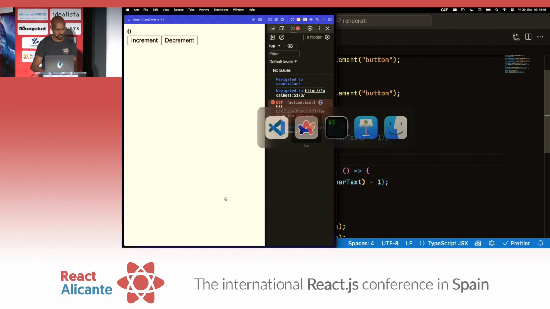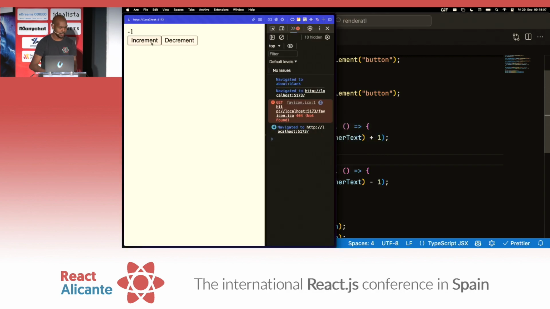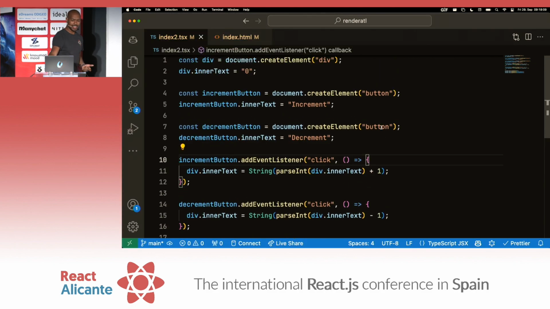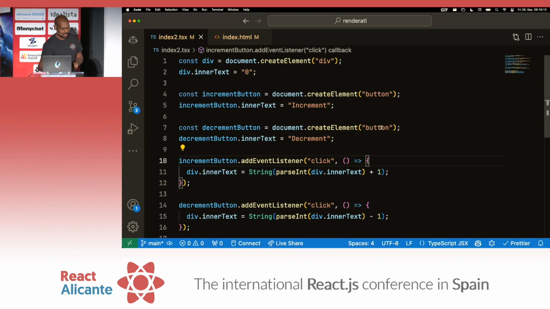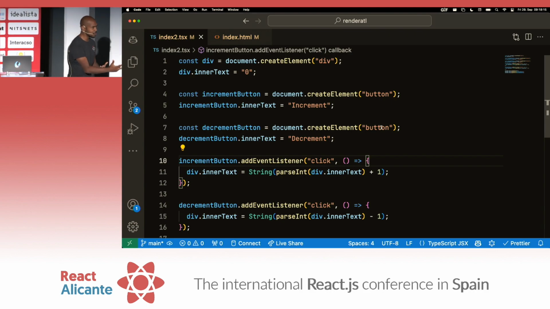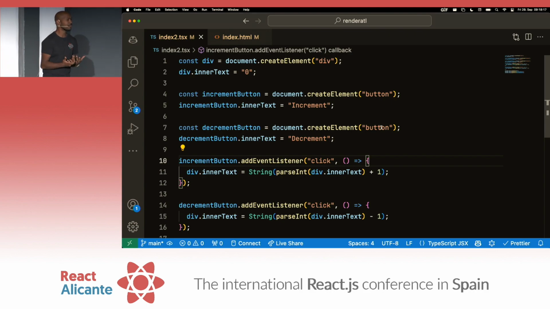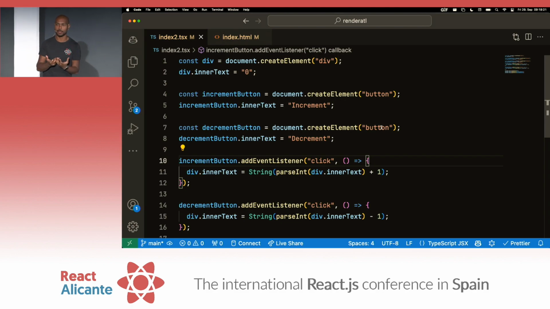Let's go back to our thing. Okay. Yeah, this works, right? We implemented a counter, but look at this. There's so many problems inherently with this. For example, it's hard to componentize, it's hard to reuse, it's hard to test. How do you test this? It's so full of side effects because we're manipulating the DOM. We can't represent our components as discrete functions.